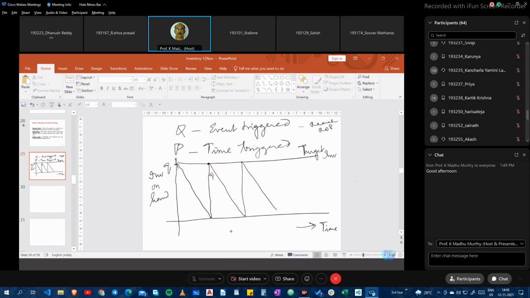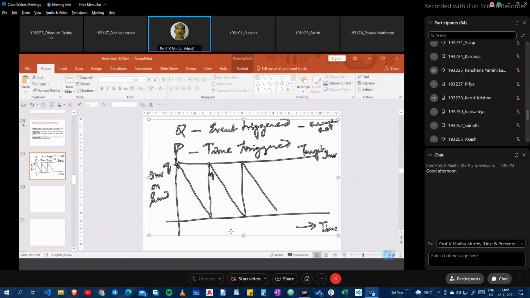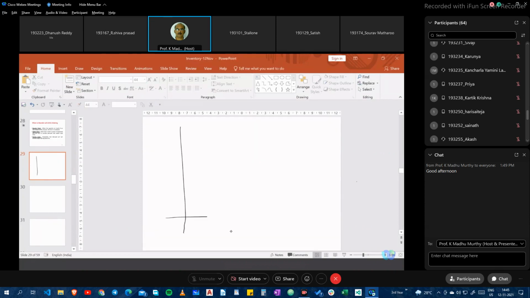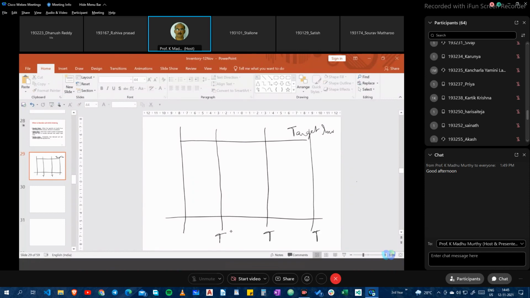But when the situation changes, when the demand is different, I would have a different model. This is my target inventory. I place an order when a particular time arrives. I don't have a reorder point for this system.